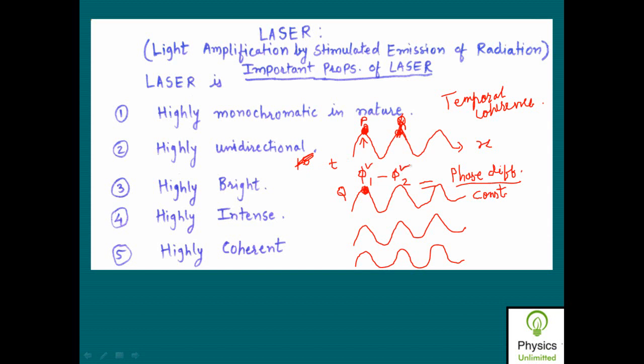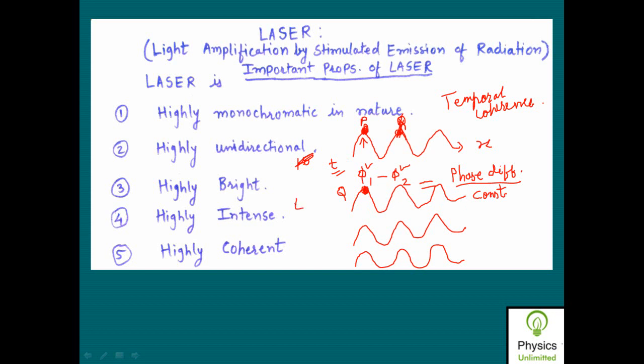If I measure these phase angles, phi 1 and phi 2, at points P and Q on two different waves at any instant of time t, then the phase difference between the points P and Q will be equal to phi 1 minus phi 2. This is the phase difference between the two waves propagating along the same direction, having the same amplitude and same phase.